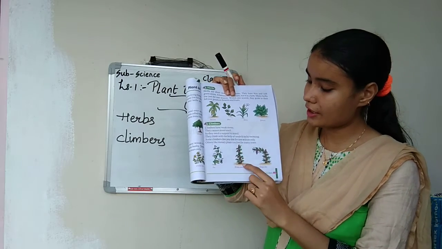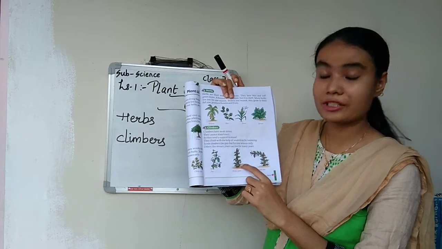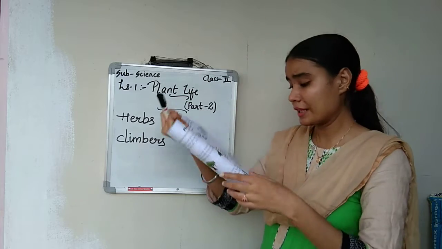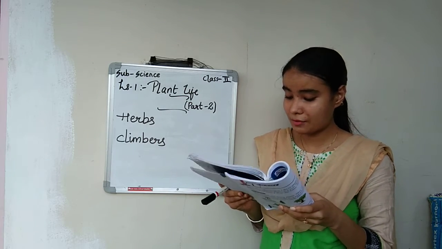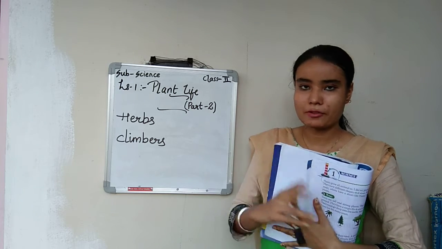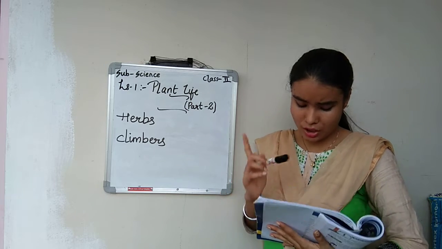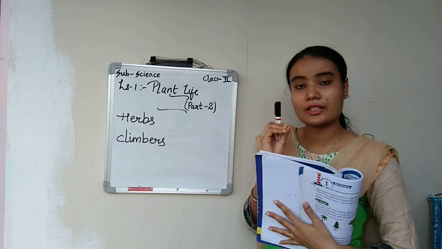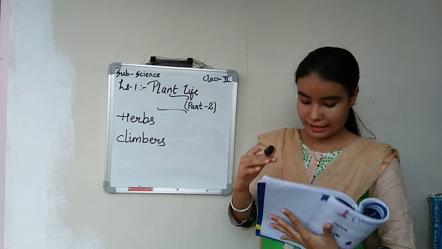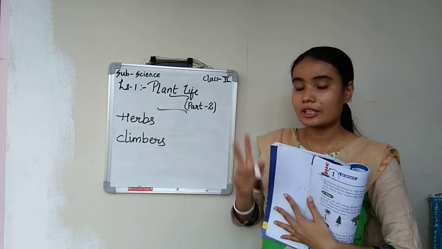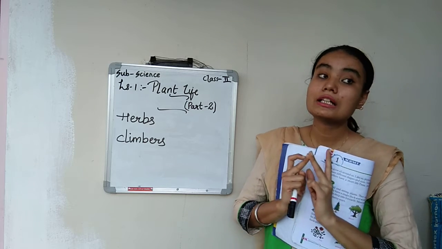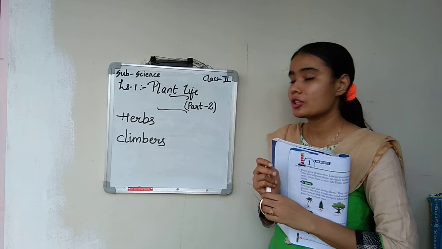They take the help of tendrils. See this one, this is like a wood-like structure. This is also called tendrils. And again they will take support by twining, by rolling. Some climbers like pea live for one season only, others like money plant can live for many years. So there are two types of climbers. One can live only for one season, whether summer, winter or rainy season. But some climber plants can live for many years. Is that clear?